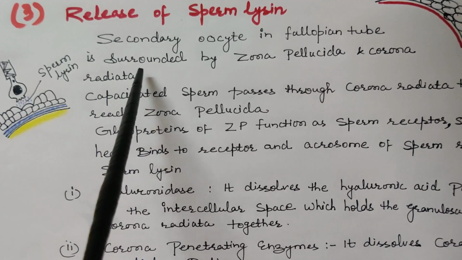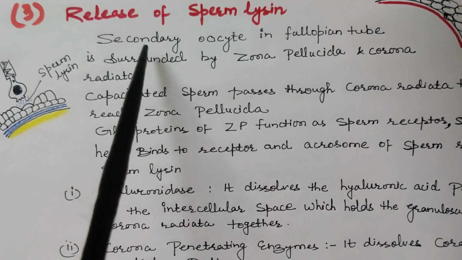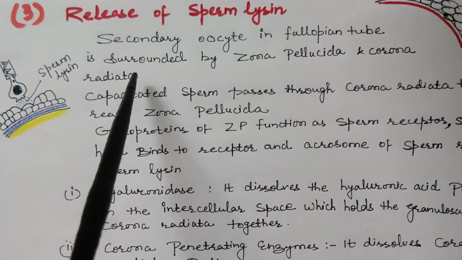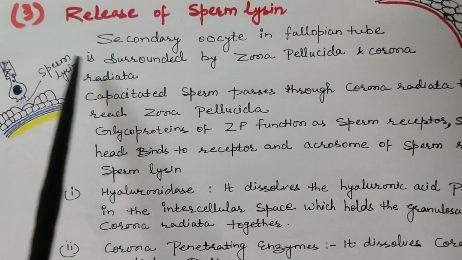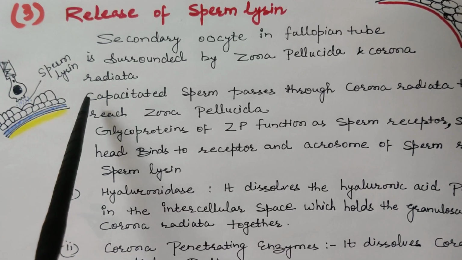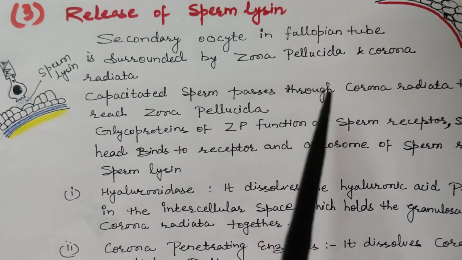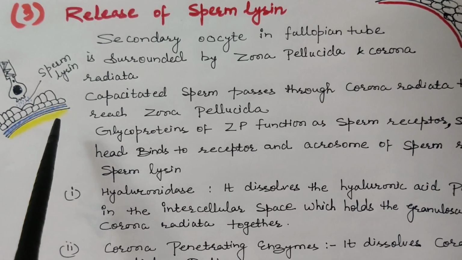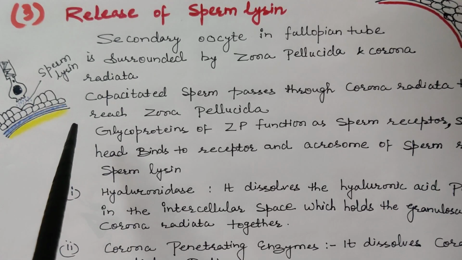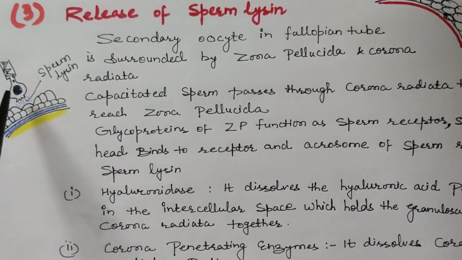About these two layers we discussed in the topic structure of the ovum. When sperm are ejaculated inside the female reproductive tract, capacitation occurs. Capacitated sperm pass through the corona radiata to reach the zona pellucida, and glycoproteins of the zona pellucida function as receptors for them, and the sperm head binds to these receptors.